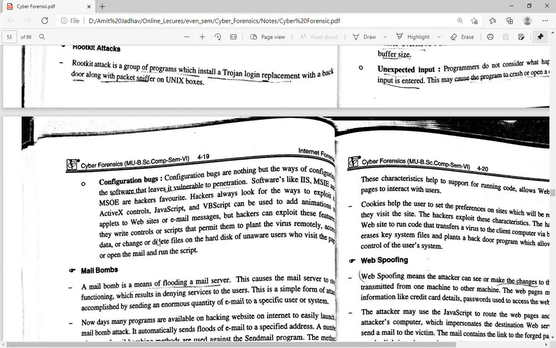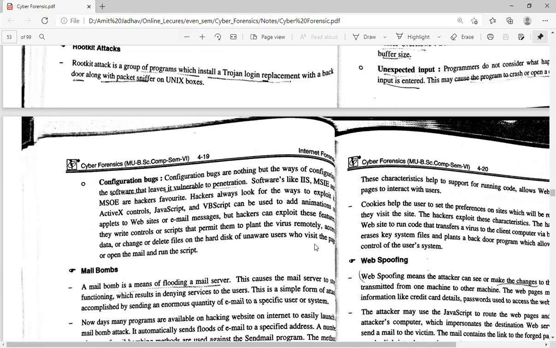They write controls or scripts that permit them to plant a virus, remotely access data, or change or delete files on the hard disks of unaware users who visit the page or open the mail and run the script.